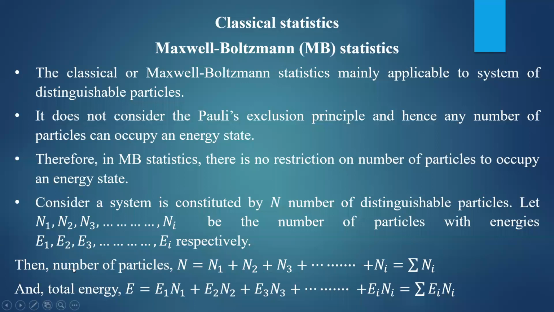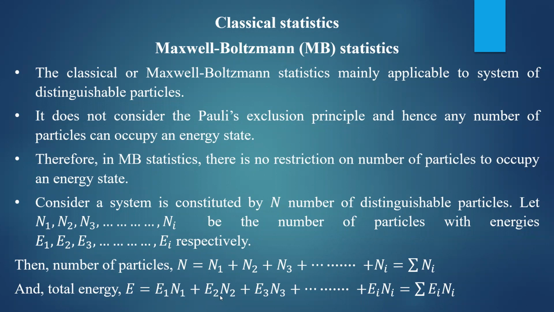Then what is the total number of particles present in the system? That is given by capital N equal to n1 plus n2 plus n3, and so on up to ni, which is the summation of ni, where i runs from 1 to n. And what is the total energy? We know that the energy of the first state is E1, and there are n1 particles. Therefore, the total energy of the first energy state is E1 into n1. So E1 represents the energy of one particle, multiplied by the number of particles.